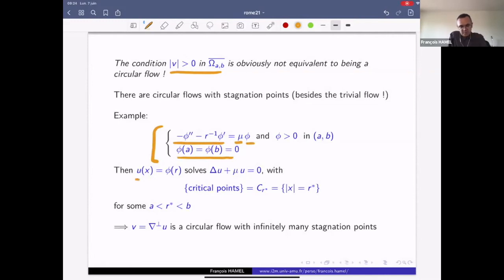And so the radial function u of x given by phi of r with radial coordinates satisfies this linear equation, and the set of critical points is equal to a cycle, some cycle with a radius r star, which is strictly between a and b. So r star corresponds to the unique critical point of the function phi. So this flow V is a circular flow with infinitely many stagnation points.